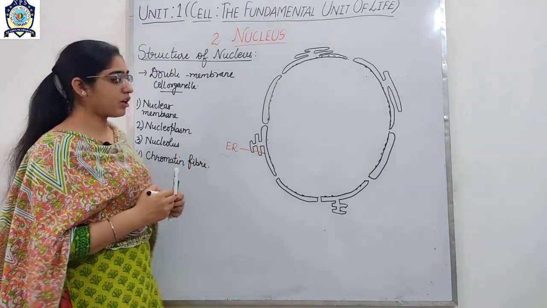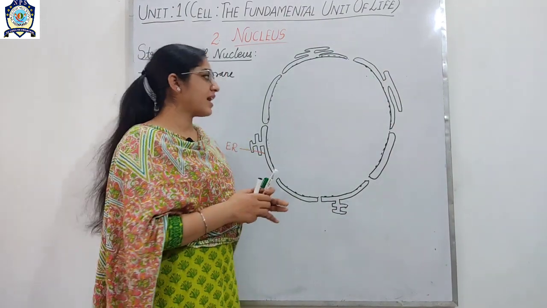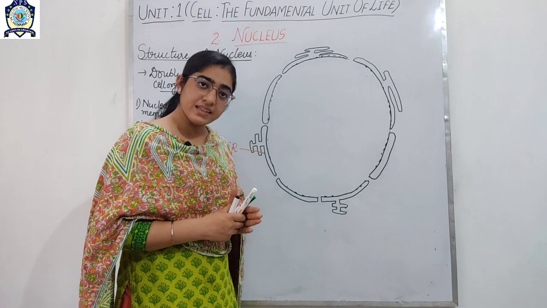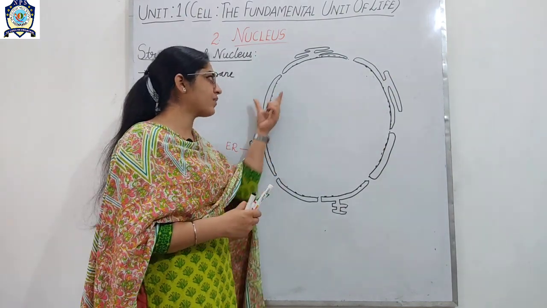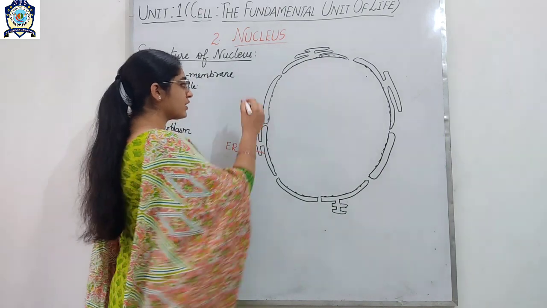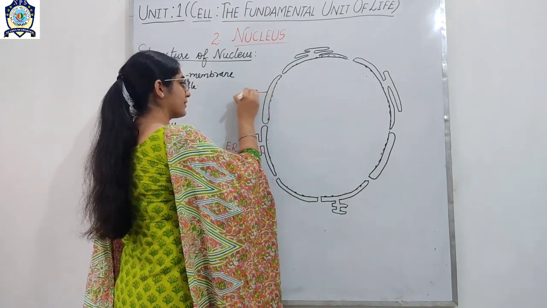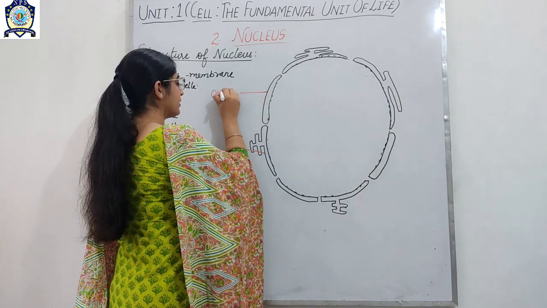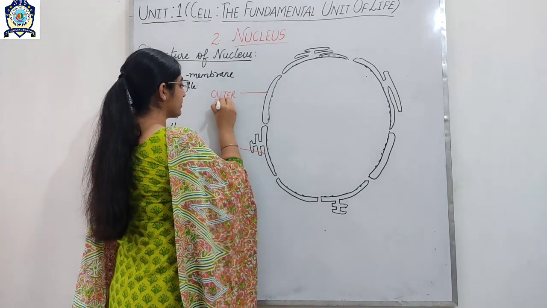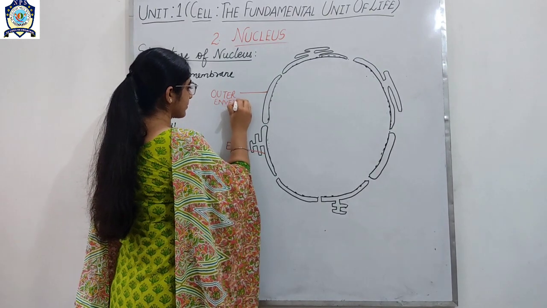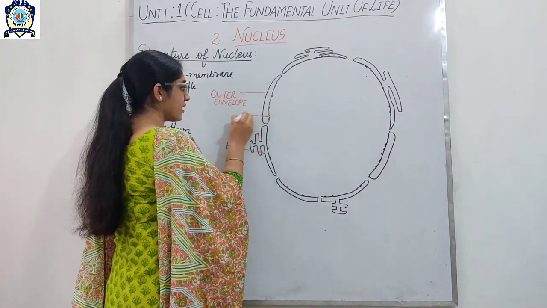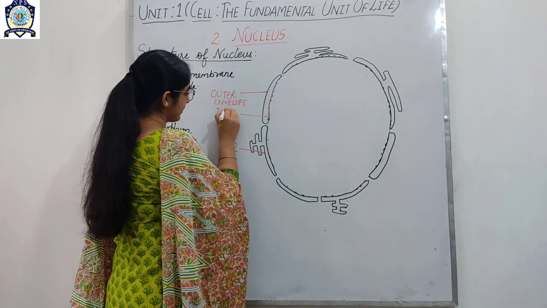If we talk about the nucleus, as I have drawn here, the nucleus is spherical in shape and double layered. That's why I have drawn it as a double layer. So this one is the outer layer or outer envelope, and this one is the inner layer.